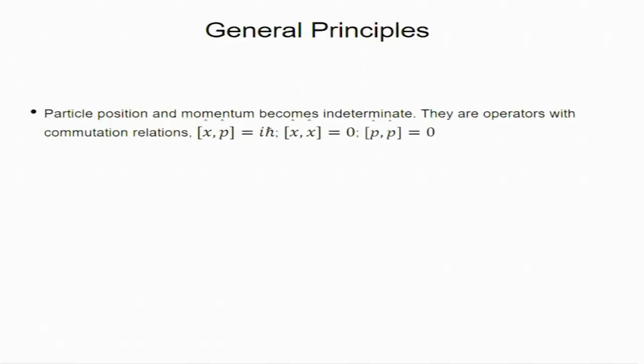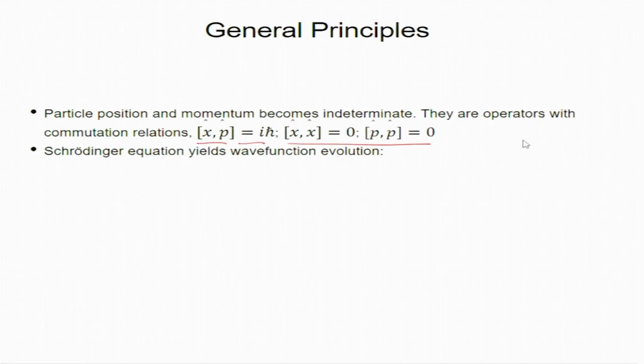General principles: the uncertainty relation, that is, position and momentum are not accurately measurable in quantum mechanics. The particle in fact lives in an abstract space, not in real space. So, particle position and momentum become indeterminate; in fact they are operators and they follow a commutation relation.